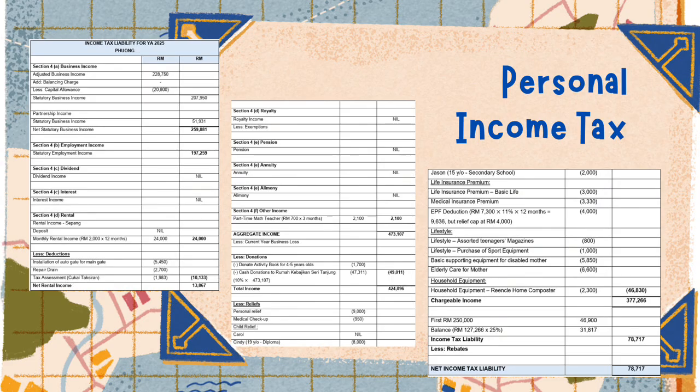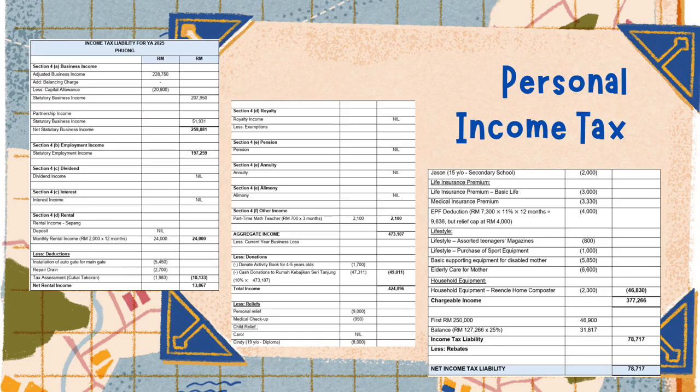FONG donated activity books and also made a cash donation to Rumah Kebajikan Seri Tanjung, which is an approved institution. Under the Income Tax Act, donations to approved institutions are deductible subject to a maximum of 10% of aggregate income. After deducting the allowable donations, FONG's total income becomes RM424,096. The next step is to deduct all eligible personal tax relief.